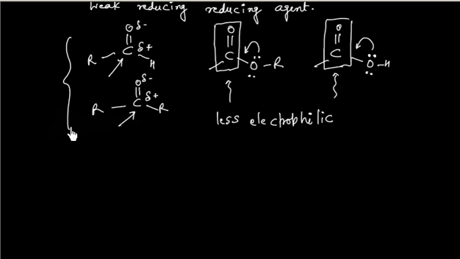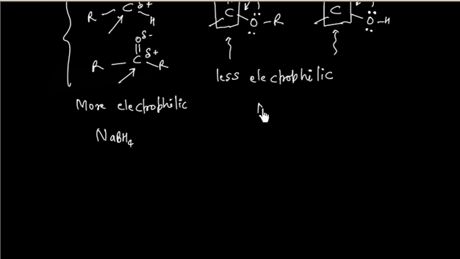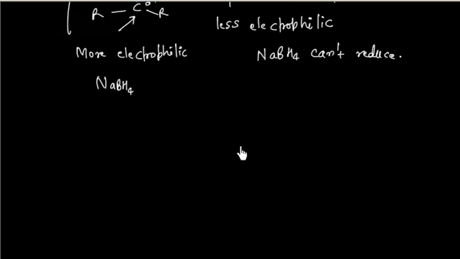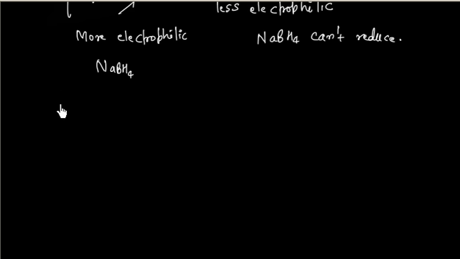So in this case NaBH4 can attack, but in this case NaBH4 can't attack. So we can say the reduction of an aldehyde and a ketone can take place by NaBH4.